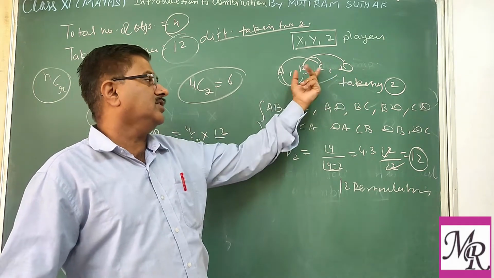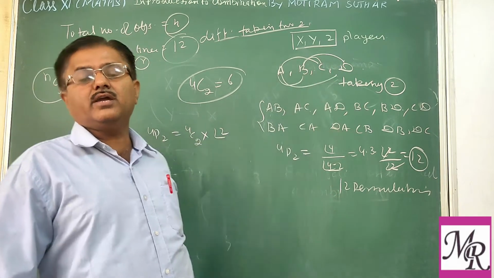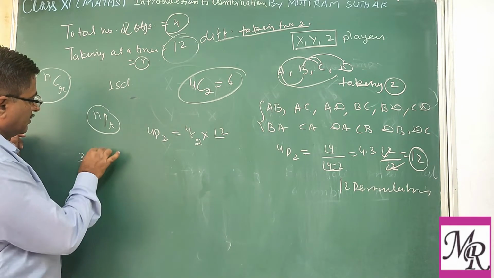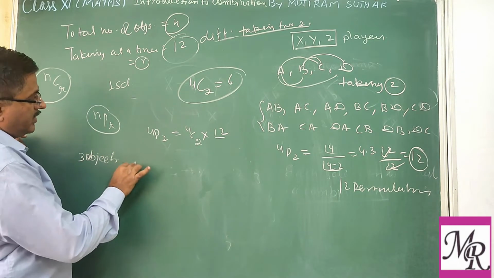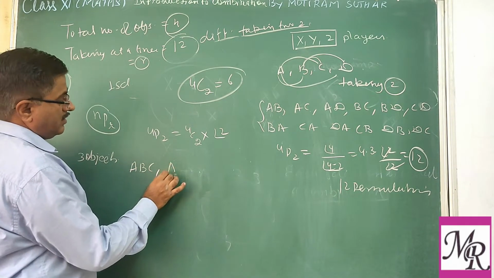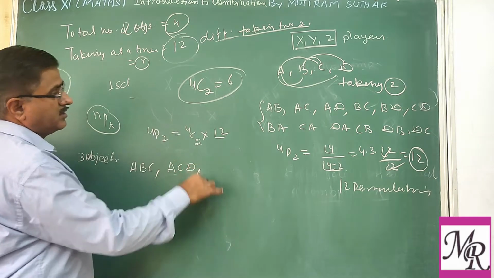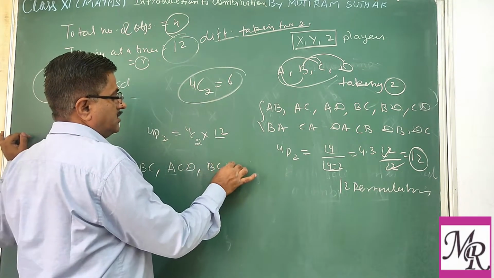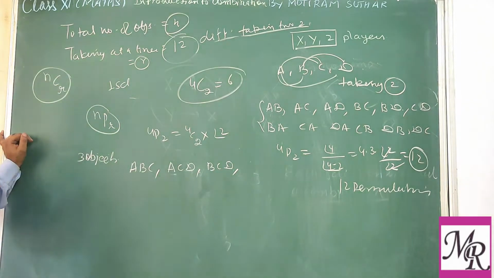If you are selecting 3 out of 4, taking 3 objects, we can take A, B, C or A, C, D. Clear? B, C, D. Clear?